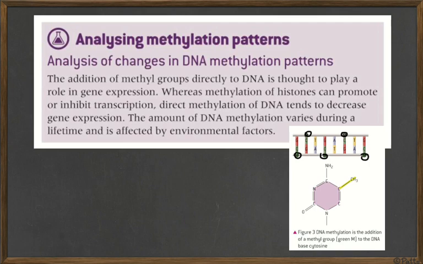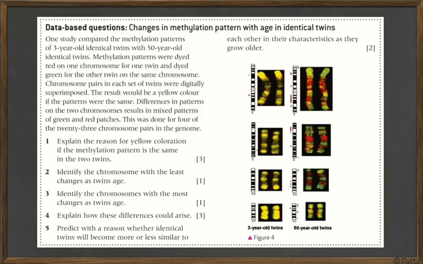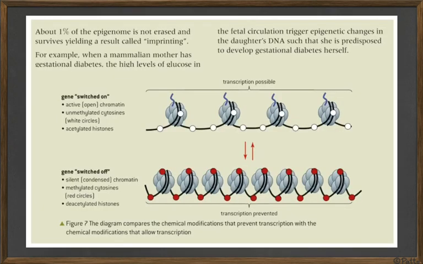A methylated DNA cannot be read. And if the DNA is acetylated, then it can be read. So basically we can turn on and off genes depending on if you methylate it or if you acetylate it, and you're going to be expressing it or you're not going to be expressing it. So I will show you this here later in class.